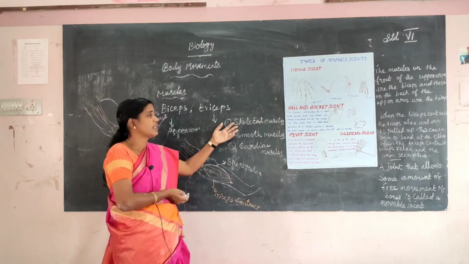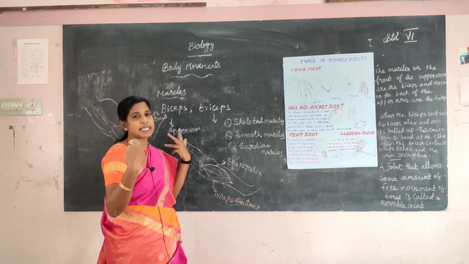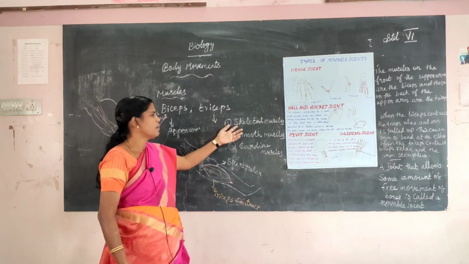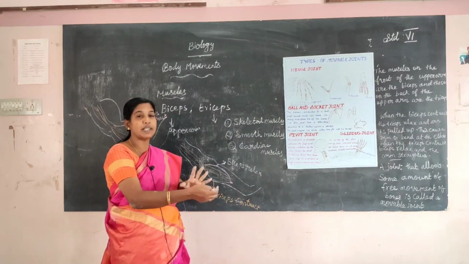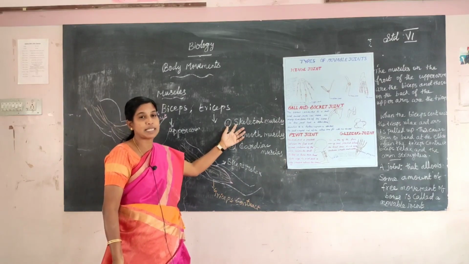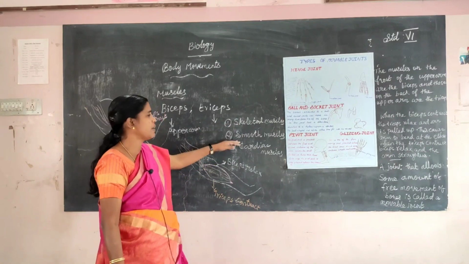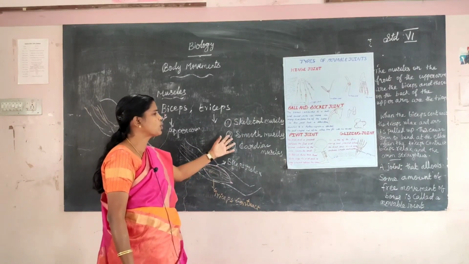Skeletal muscles are attached to the external part of the body, in the legs and hands, the very outer part of the body. Skeletal muscles are voluntary muscles.